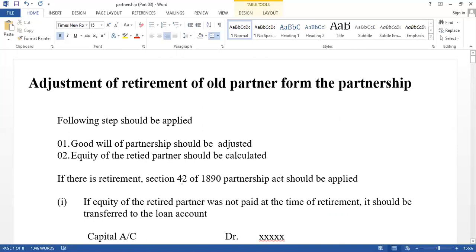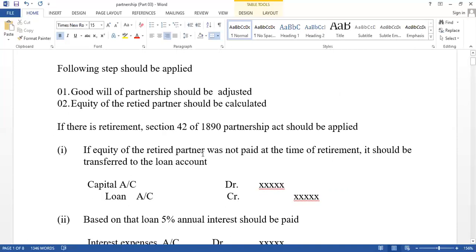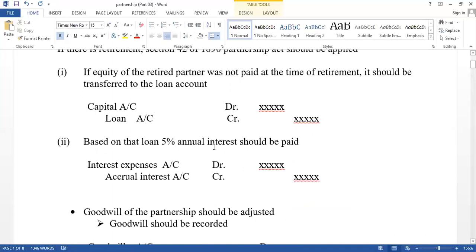Then think about section 42, which you also have to apply. Under section 42, there are two parts. If the equity of the retired partner was not paid at the time of retirement, it should be transferred to the loan account. That part we have discussed. And based on that loan, 5% annual interest should be calculated. When you prepare the income statement, based on that loan, you have to calculate 5% interest also.